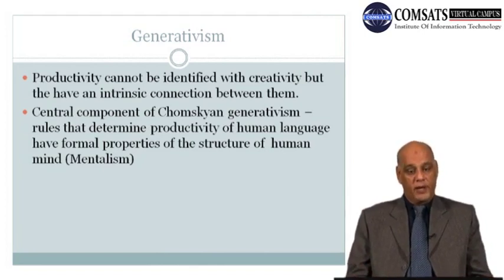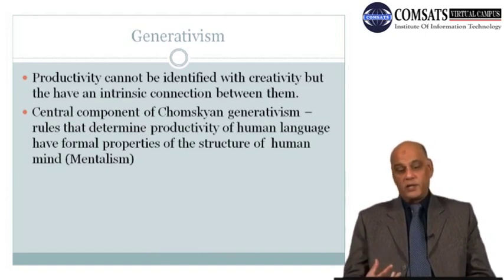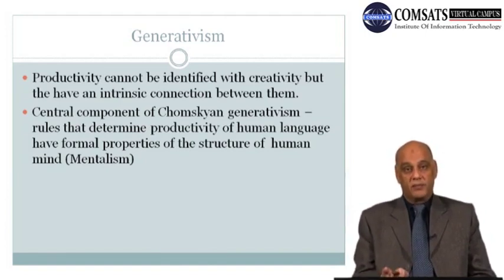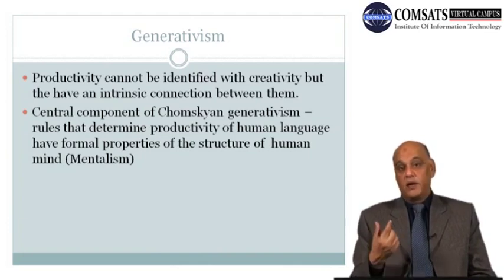They have formal properties. They are organized. They are proper rules. They can be applied. And they have formal properties of the structure of the human mind. So whatever is present in the human mind, I've written the word mentalism in the bracket. This means related to the mind.